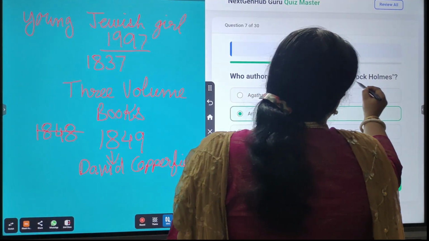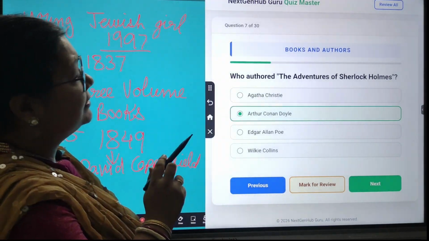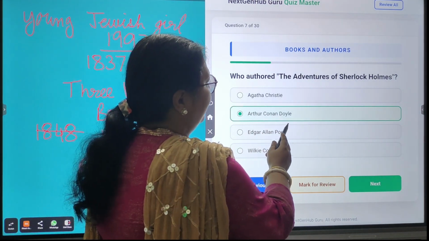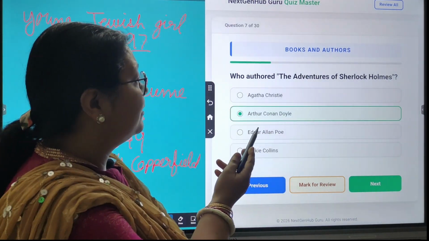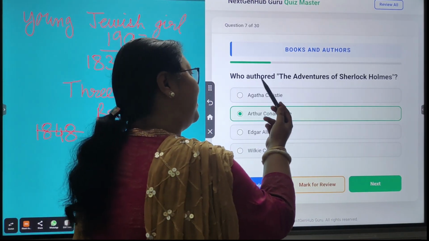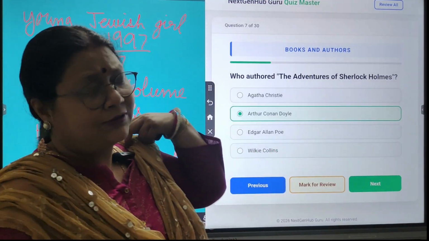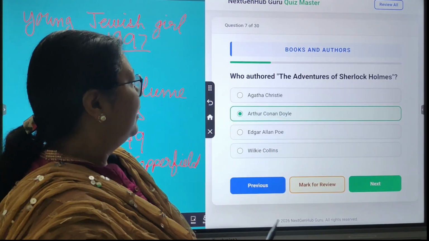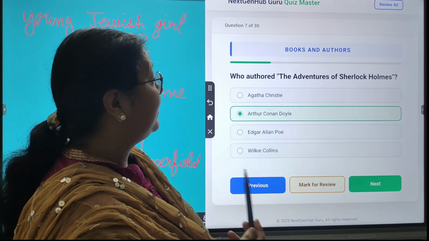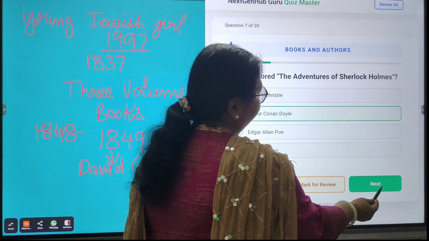Actually, Sherlock Holmes is a private detective, and Arthur Conan Doyle wrote this as short stories, and all the short stories are about Sherlock Holmes, who was a detective, and it was a very famous book of Arthur Conan Doyle.